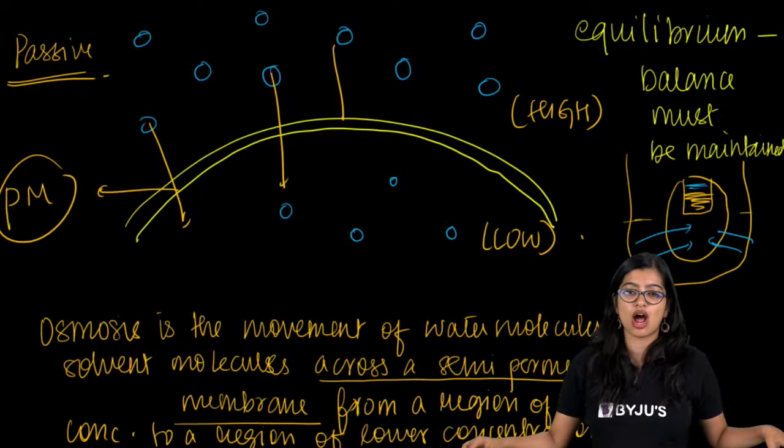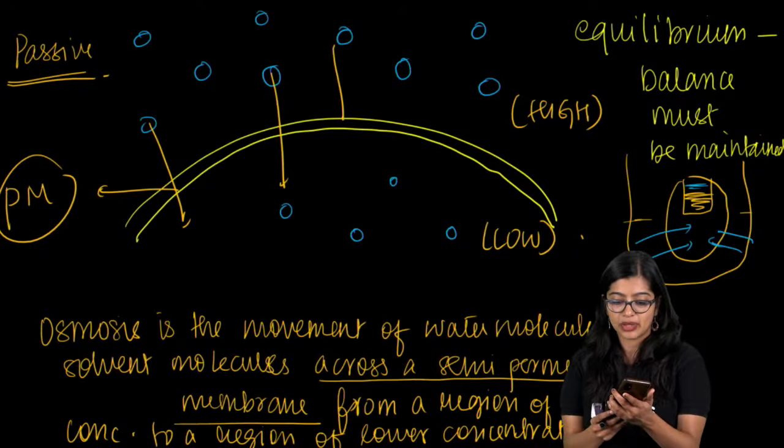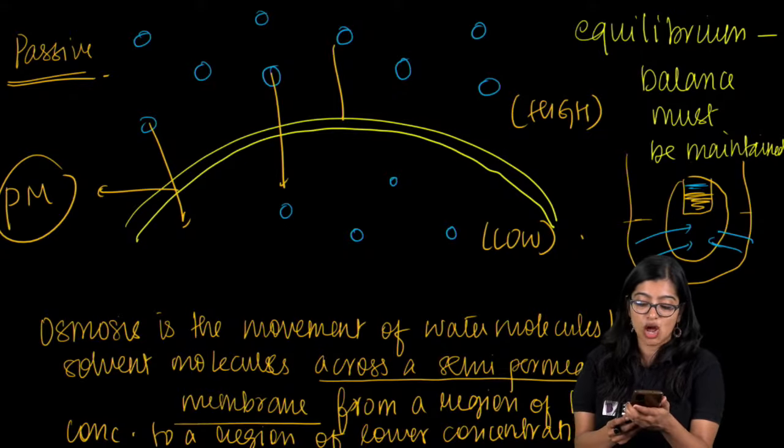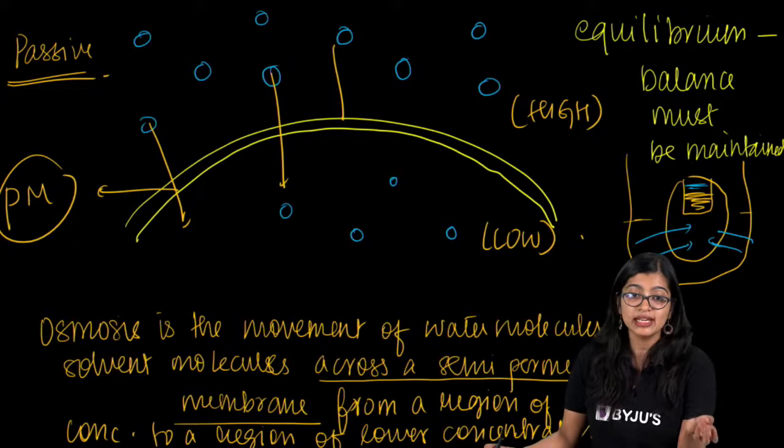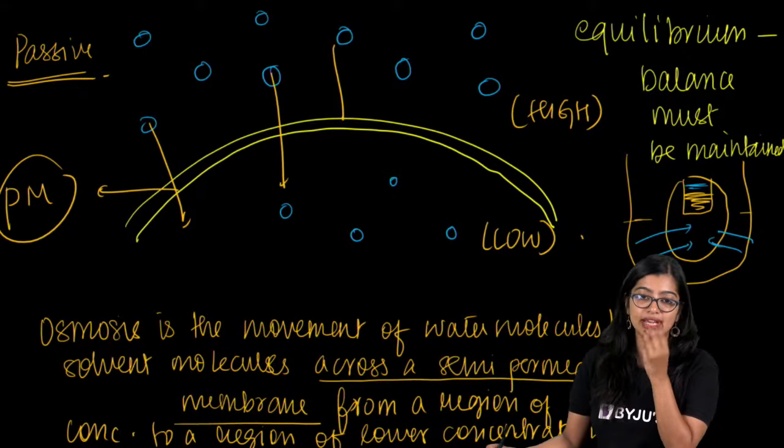Ma'am, by osmosis, not by selectively permeable membrane. Because like I told you, osmosis is not something that will take place only inside the cell. It can happen outside also, right? So are we clear? Are we clear?